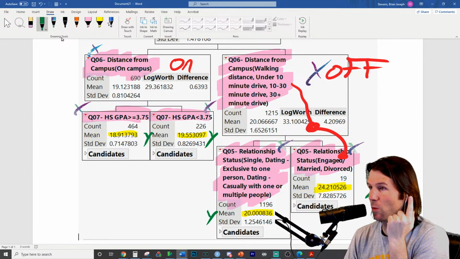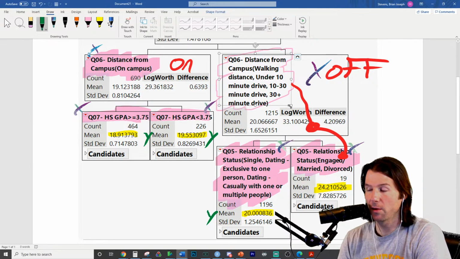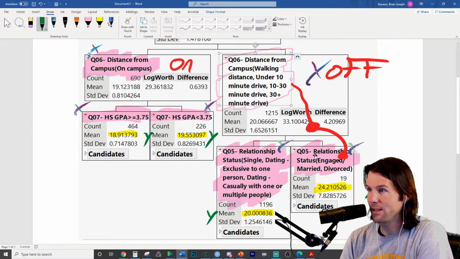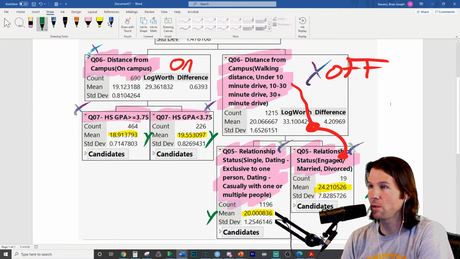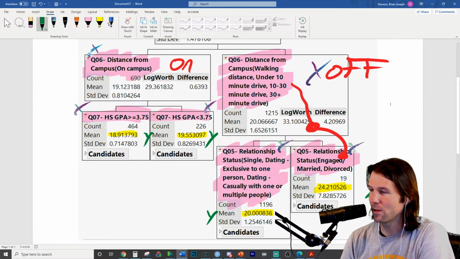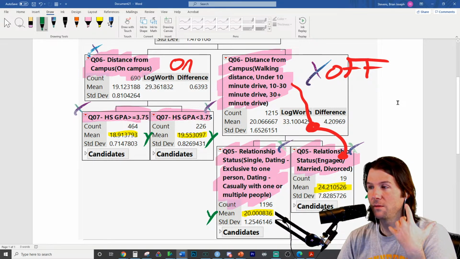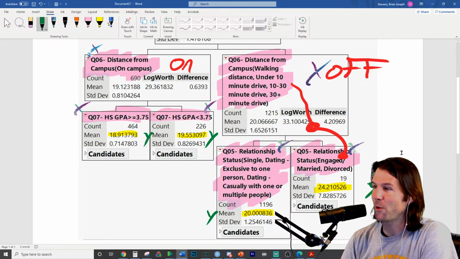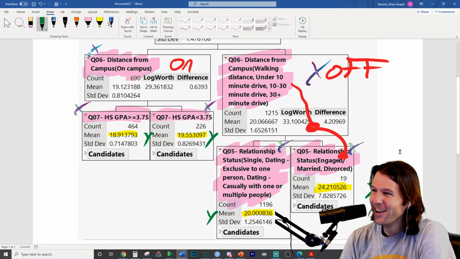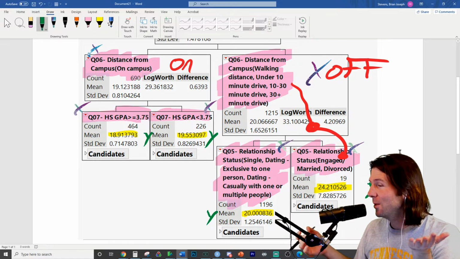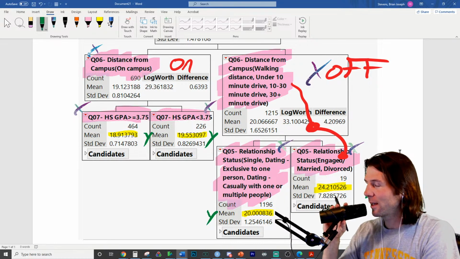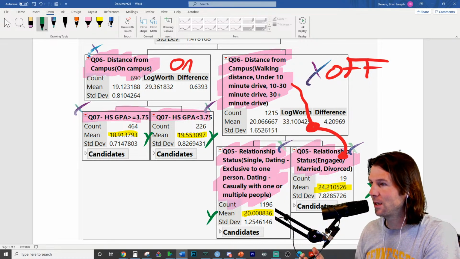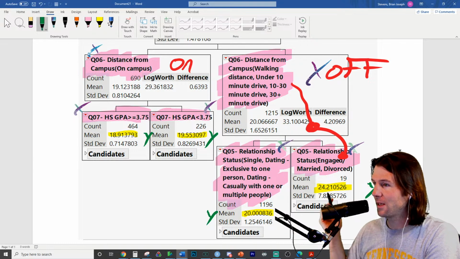So they live off campus is one. That's this node we go through right here. I just want you to think about somebody. If I tell you I know someone who lives off campus and is married, would you think they're older or younger? I know someone who lives off campus and is divorced, and now they're 18. You'd be shocked. You would expect them to be older. That's the mean of this group. These 19 people have an older mean age.